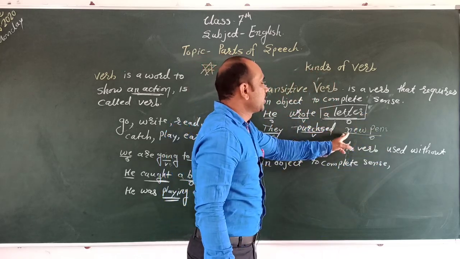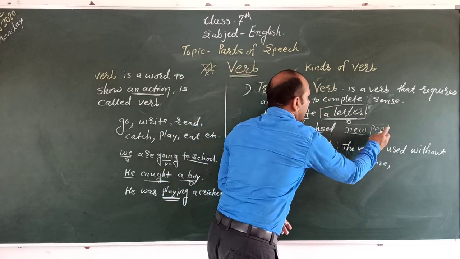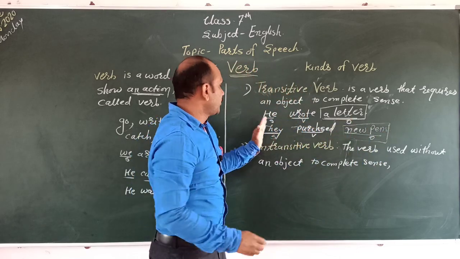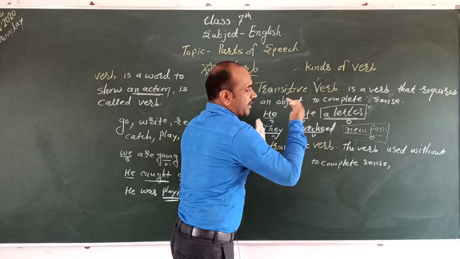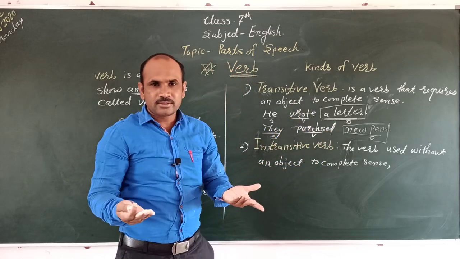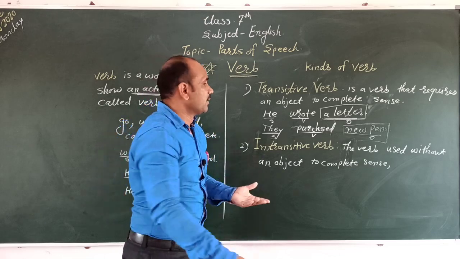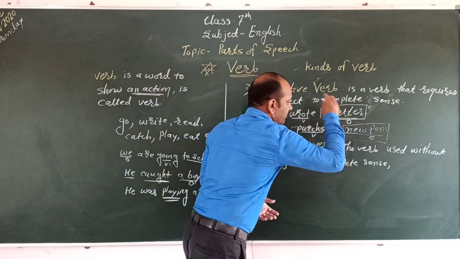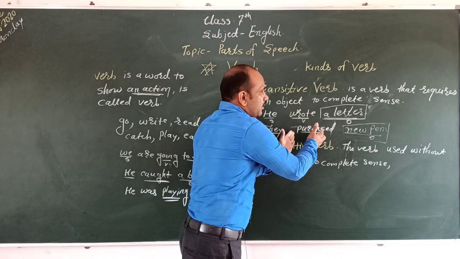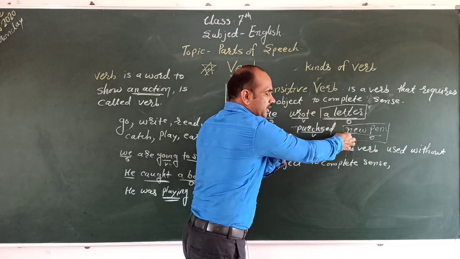If we didn't write the new pens, then we read only: they purchased. What did they purchase? They purchased new pens. This verb has a need of this object.